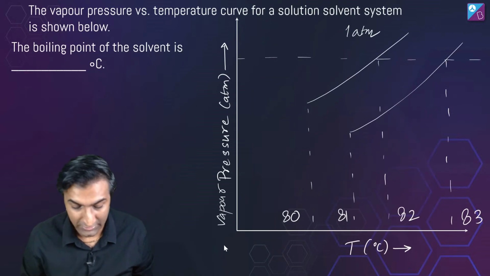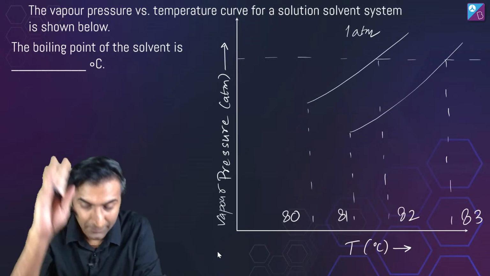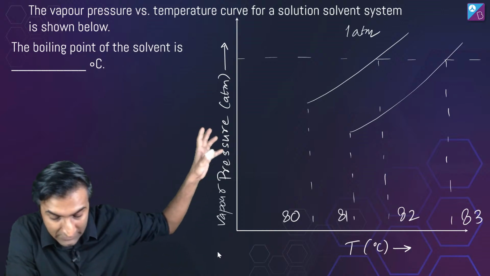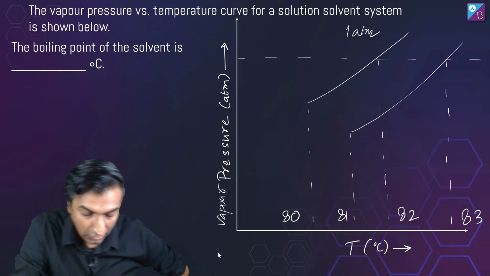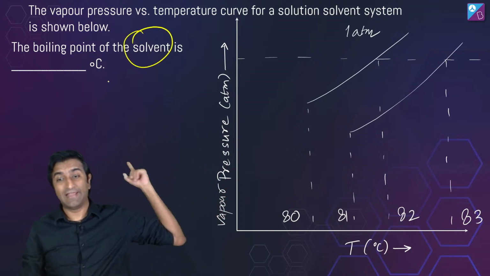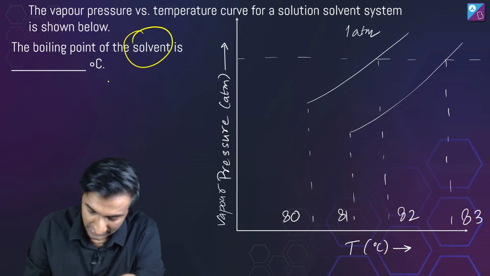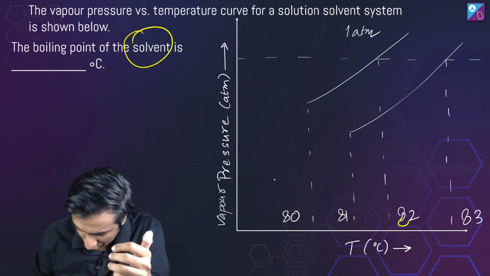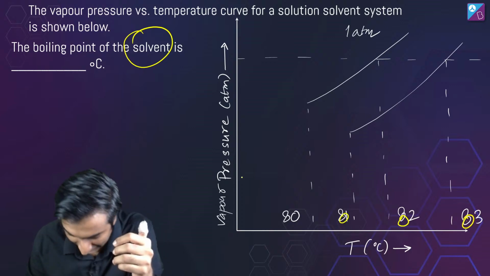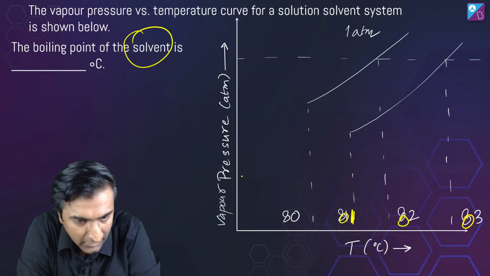Let's start with the first question. This is a very interesting question. The vapor pressure versus temperature curve for a solution-solvent system is shown below. What is the boiling point of the solvent? The two curves are given here, and we just have to figure out which line is the solvent's and read the boiling point from there. That's it. Let's try this question out. If the numbers are not clear, they are 82, 83, 81 and 80. They should be visible, but try it out.